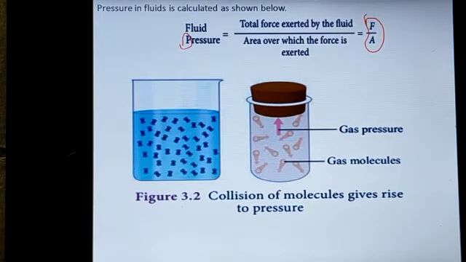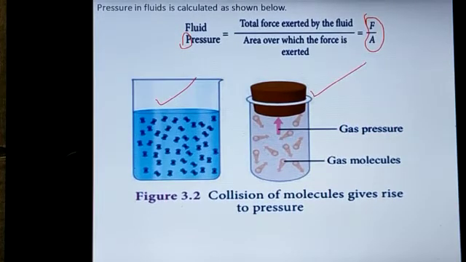So the diagram clearly helps us to understand how the molecules in liquids as well as in gases are in continuous, random, constant motion. They show the direction: each molecule moves randomly in all directions.